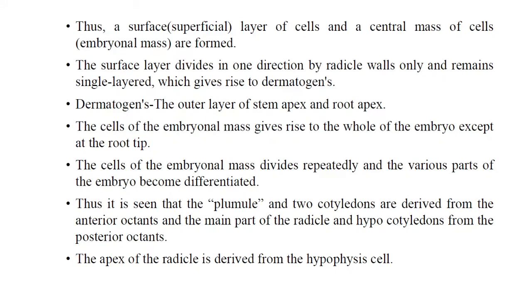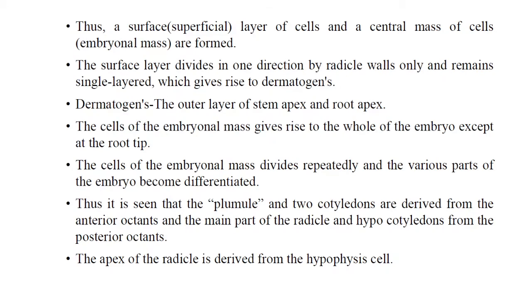The dermatogen, the outer layer, the stem apex and the root apex will be formed there. The cells of the embryonal mass give rise to the whole embryo except the root tip. The cells of the embryonic mass divide repeatedly, various parts of the embryo become differentiated, and thus it is seen that the plumule and the two cotyledons are derived from the anterior octant, and the main part of the radicle and the hypocotyl from the posterior octant.